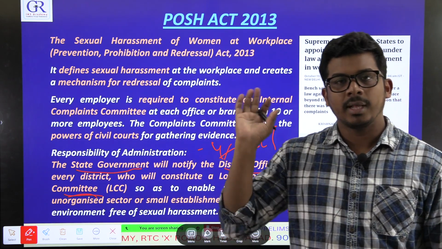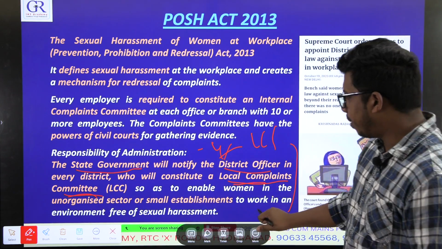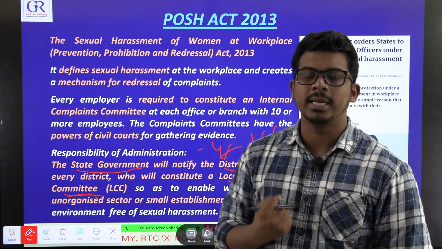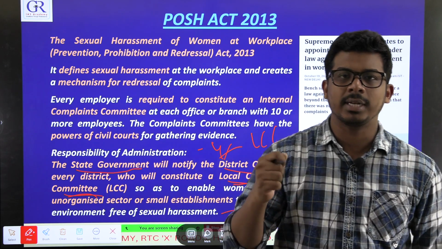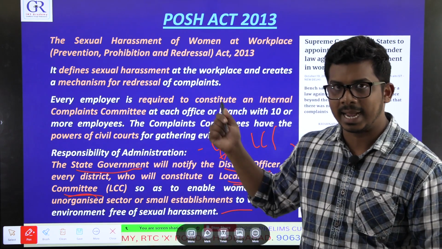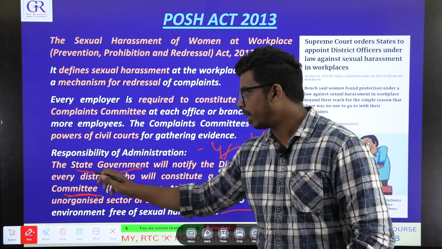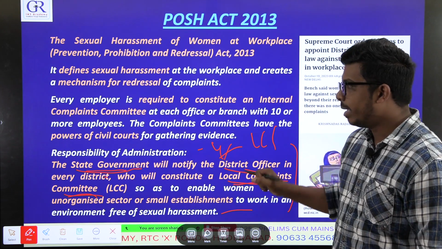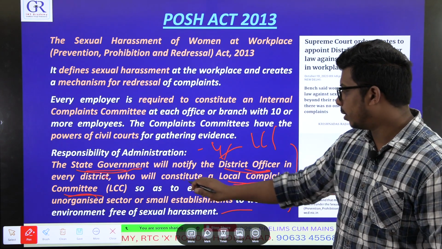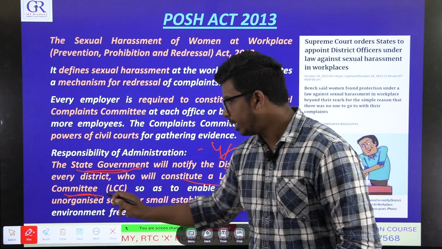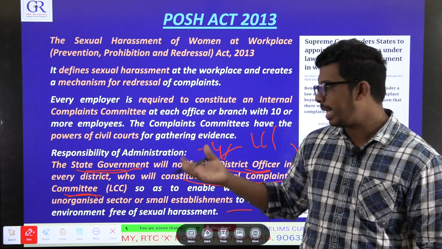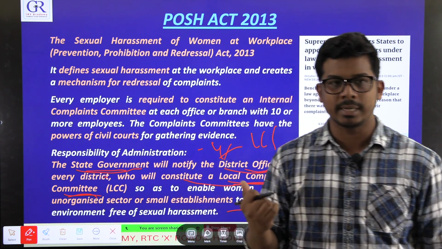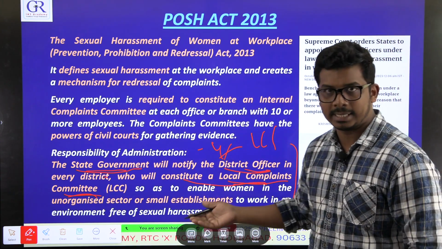So for all the victims outside of the organized sector, to have that grievance redressal mechanism under this act, government will form some officer called district officer, and he will in turn constitute a committee called local complaints committee, and these people who have no formal mechanism within the company, they can approach this local complaints committee. I hope you have understood ICC, LCC.